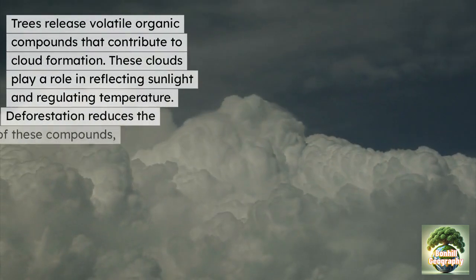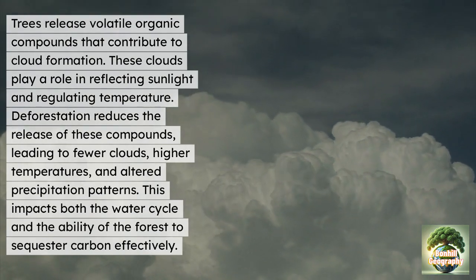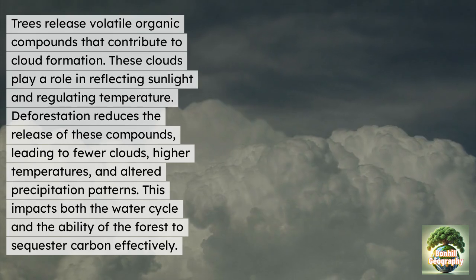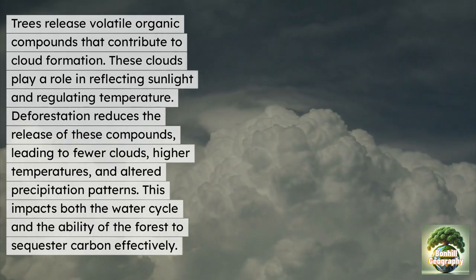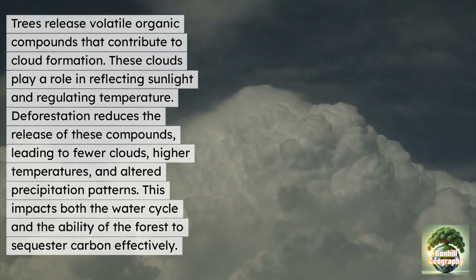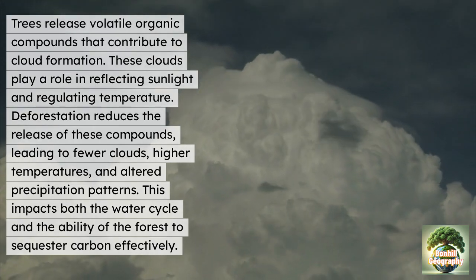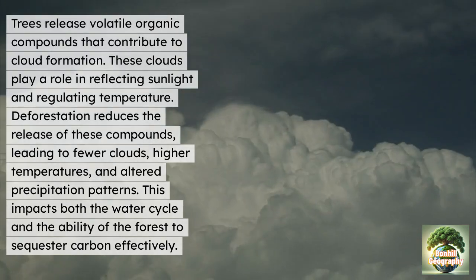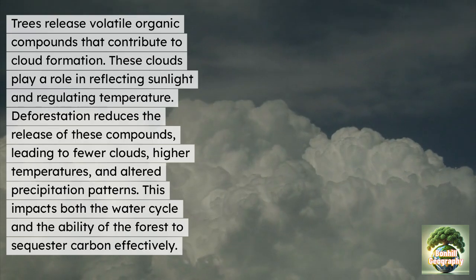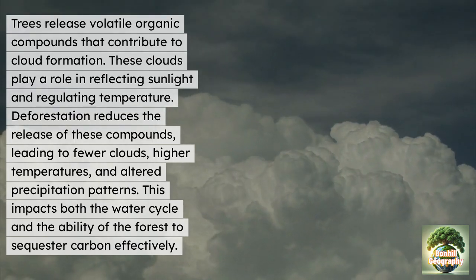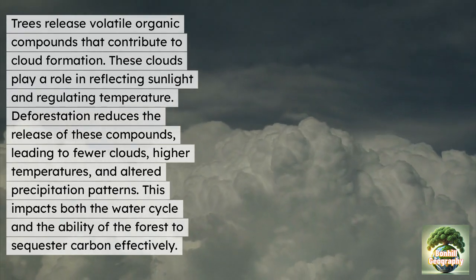Lastly, trees also release volatile organic carbon compounds that contribute to cloud formation. We call these condensation nuclei. These clouds play a role in reflecting sunlight and regulating temperature. Deforestation reduces the release of these compounds, leading to fewer clouds, higher temperatures and altered precipitation patterns. As we can imagine, this impacts both the water cycle and the ability of the forest to sequester carbon effectively due to low levels of rainfall.